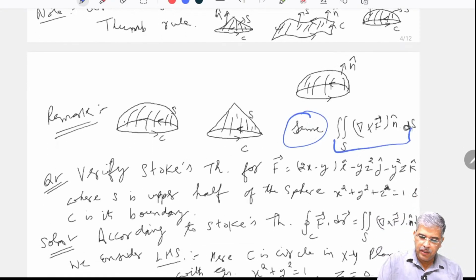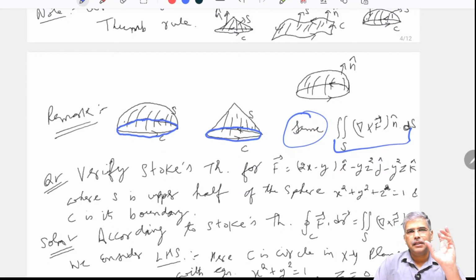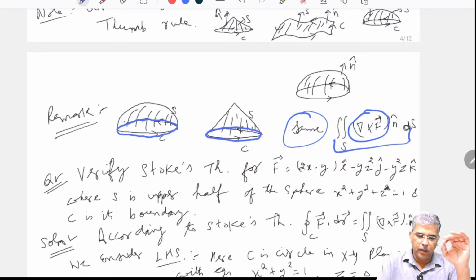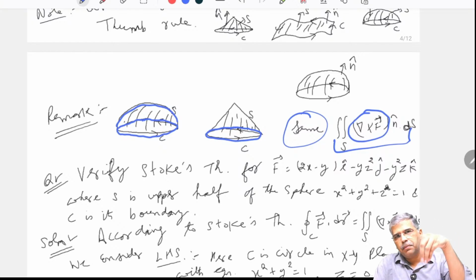Same means this value would turn out to be the same if this circular path C, here this is the C of the hemisphere and here this is the C of the cone, if they are the same circle, that means of the same radius. So if they are the same closed path C, it does not depend on the surface. The surface integral of the curl does not depend on this surface.